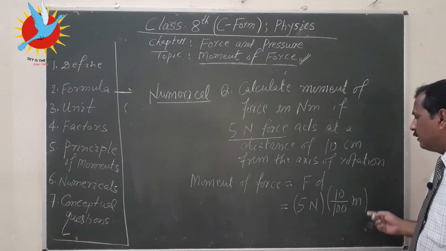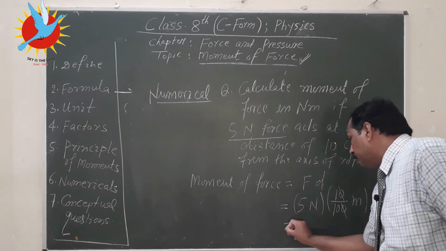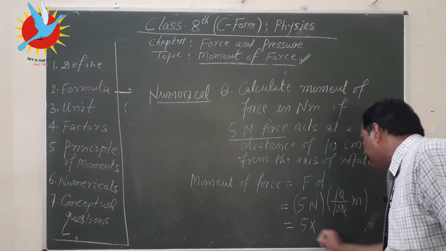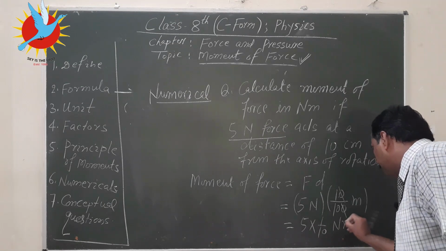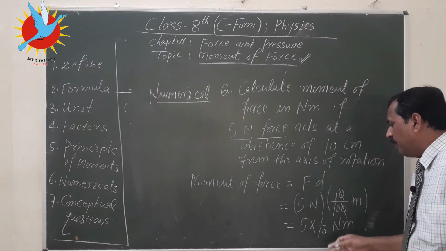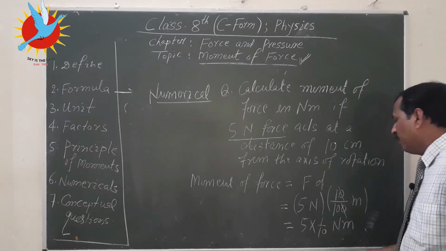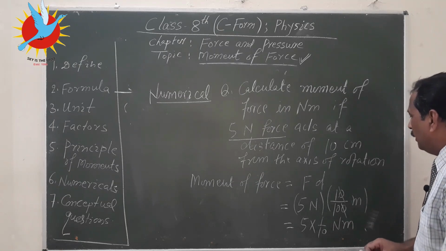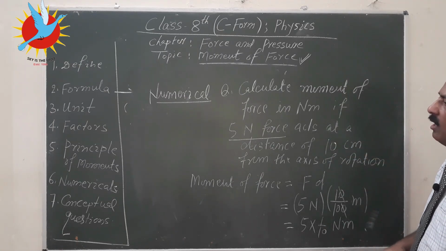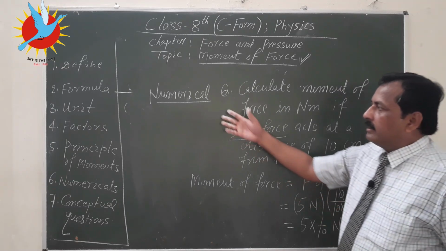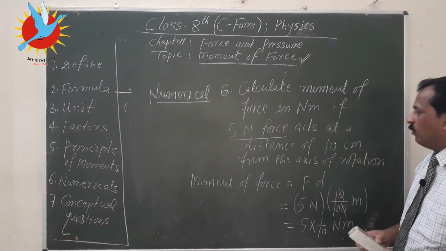So there are two factors, and you can simplify it, and this is 5 multiplied by 1 by 10, and this is Newton meter, and you can simplify 5 by 10, that is 1 by 2, like that. So this way you can apply this idea of formula and unit and factors of moment of force.